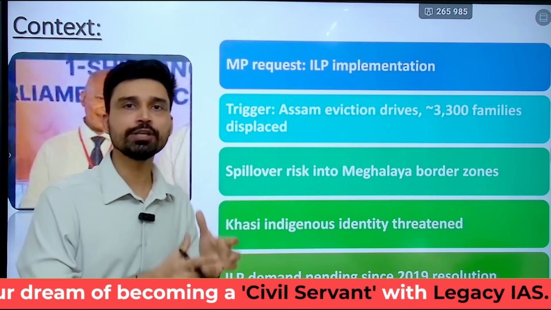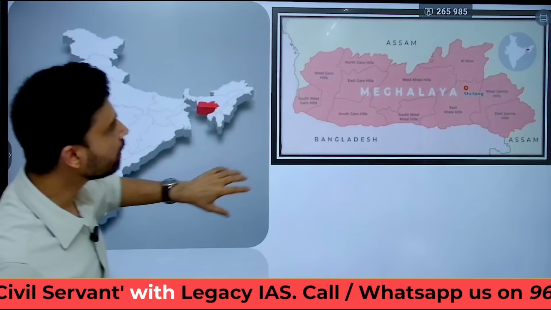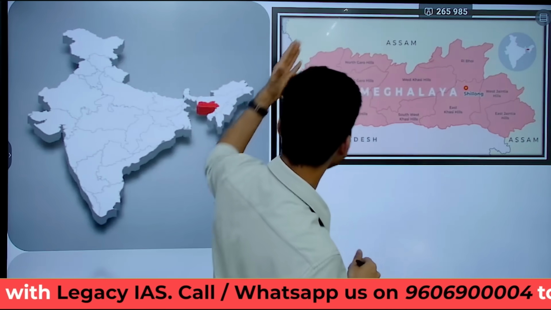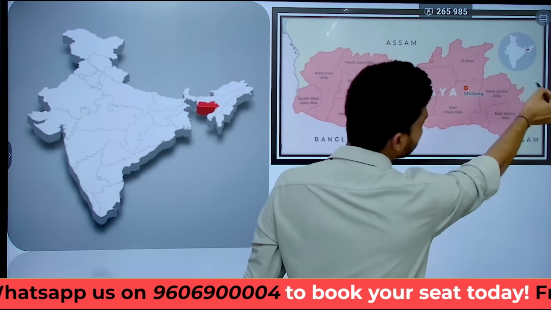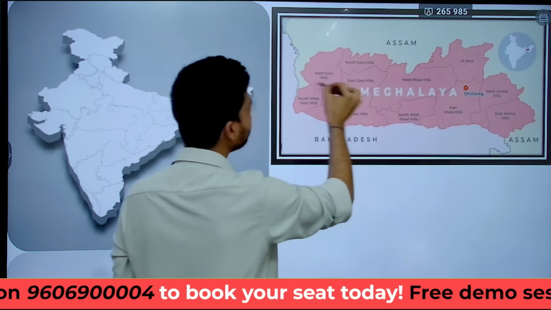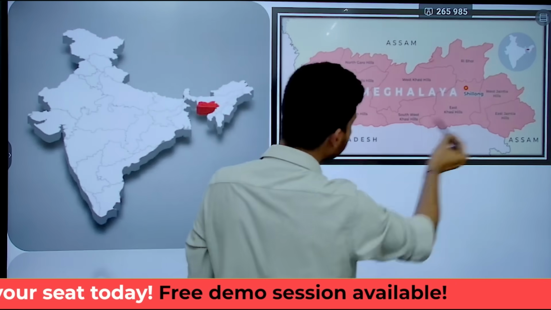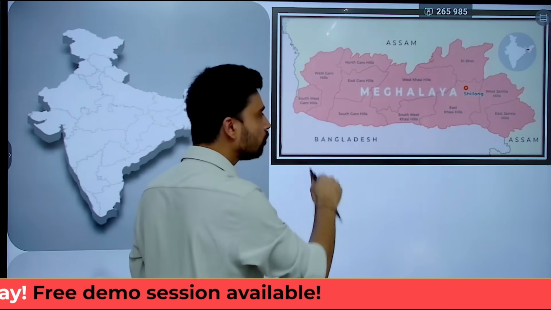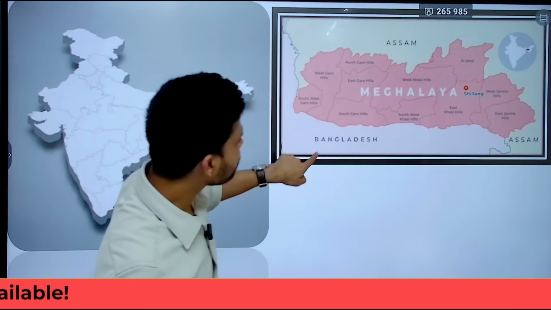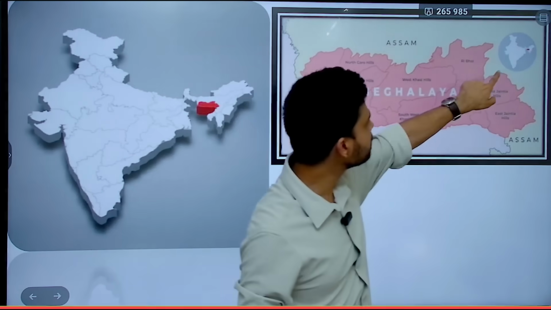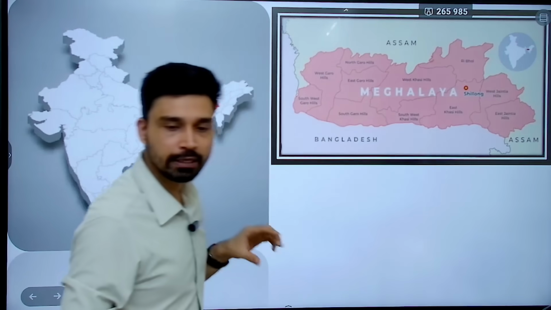And because Assam shares a long border with Meghalaya, if you look at the map here, it is surrounded on three sides by Assam. The entire northern part of Meghalaya has a border with Assam, then the entire eastern part of Meghalaya has a border with Assam, and even in the western part you have Assam. So it is surrounded by Assam from three sides, and on the fourth side, as you can see in the south, it has a long border with Bangladesh. So whether the illegal migrants and refugees are coming from Bangladesh or they are being displaced from Assam, there is a clear-cut possibility that all these people will enter the region of Meghalaya.